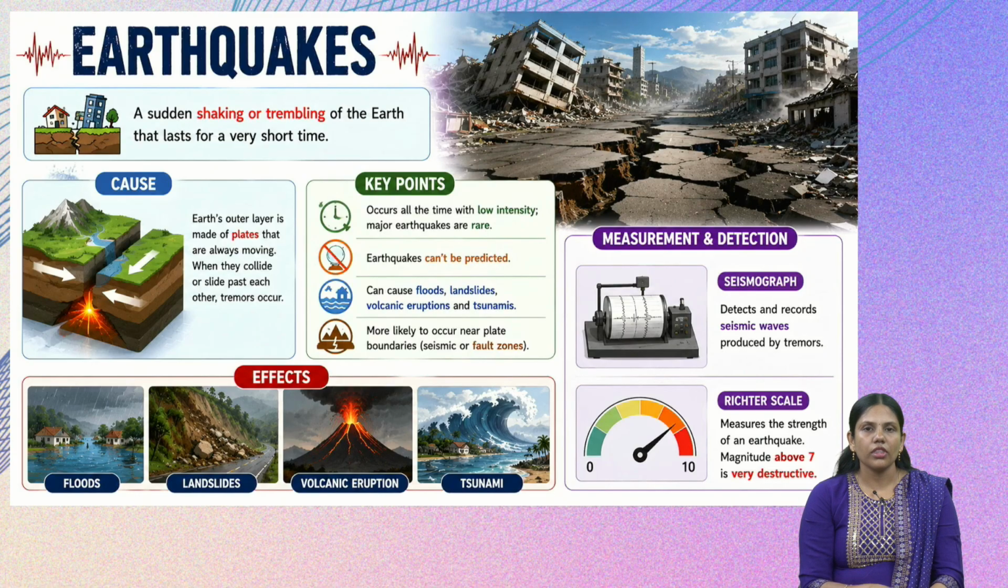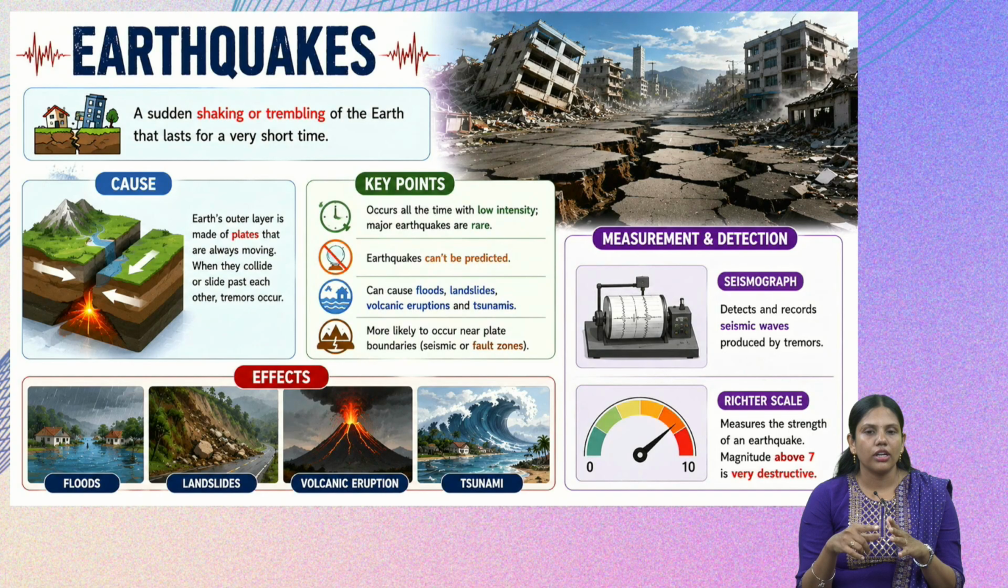And where are the places where earthquakes can occur very frequently? They can occur near the plate boundaries. They are called seismic zones or fault zones, where the chances of earthquakes are higher. Now, what are the effects of this earthquake? One is floods, one is landslide, one is volcanic eruption, and the other one is tsunami. So these four are the effects of the earthquake.